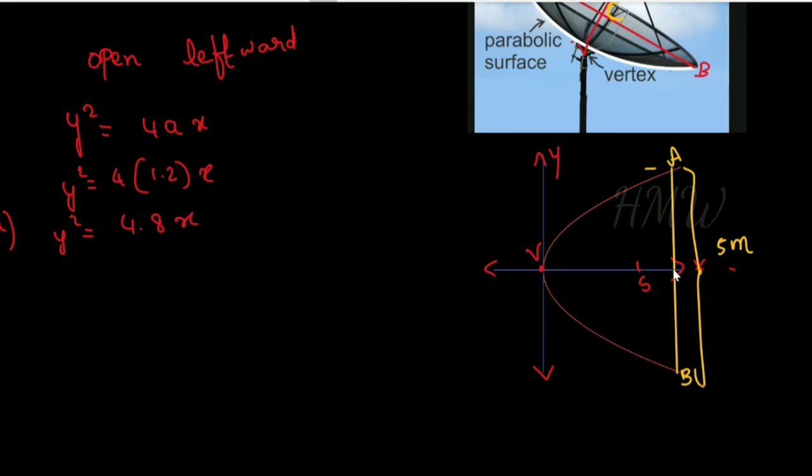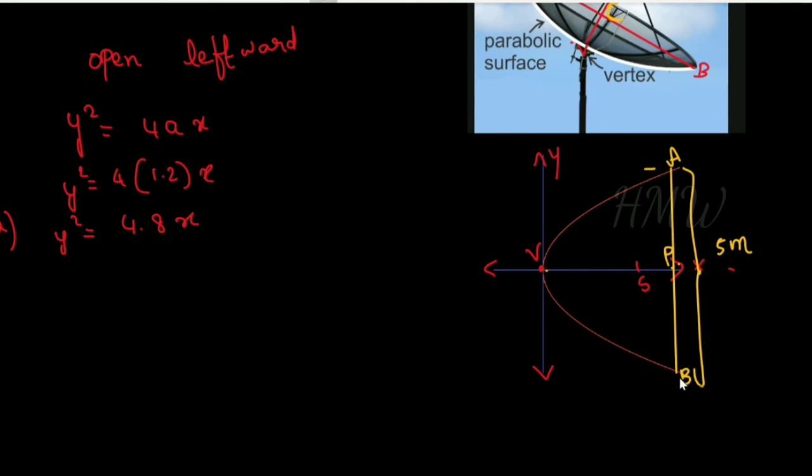We name this point P. So VP is asked, the depth of the parabolic dish. We don't know where the focus is, whether the focus is outside or here. So the length of VP is asked.